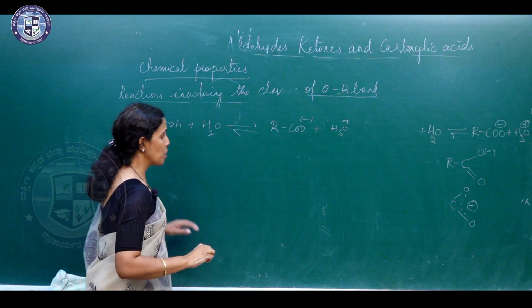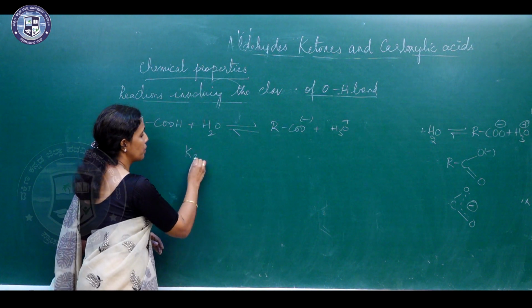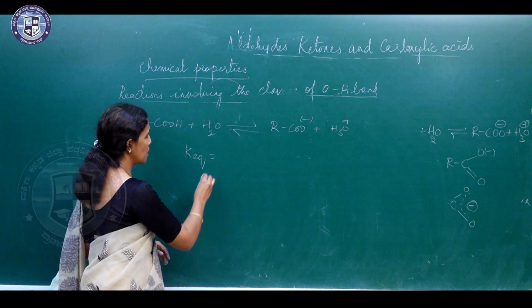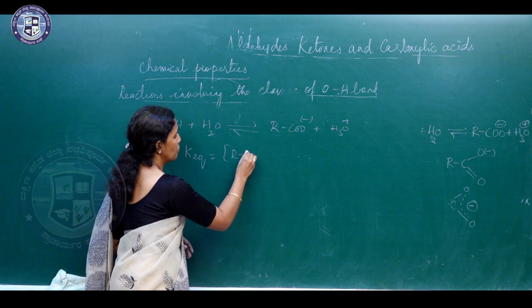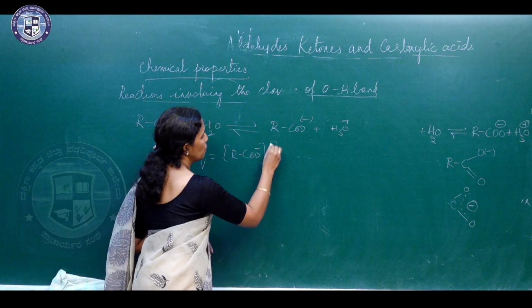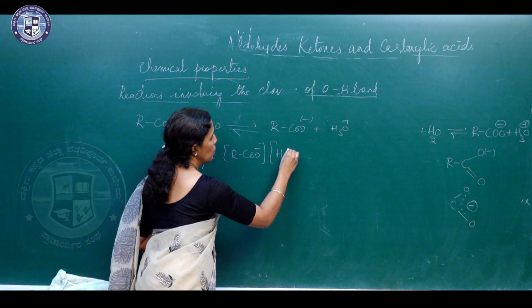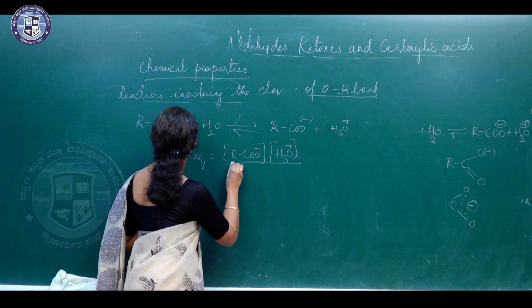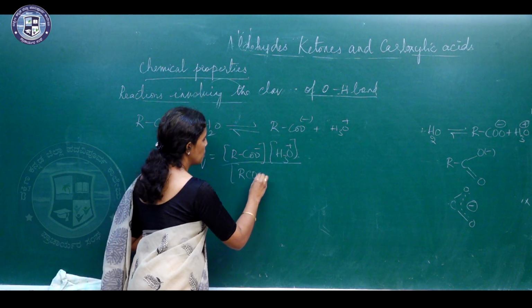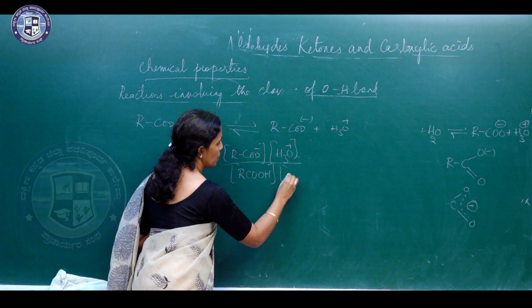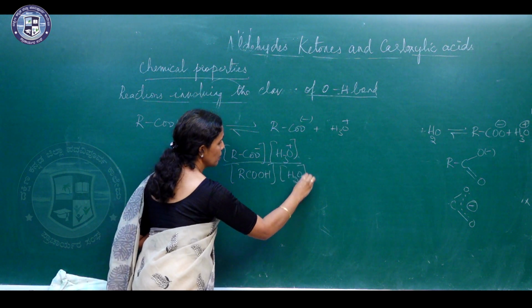So, applying law of mass action, you can write K equilibrium equal to the concentration of RCOO minus into concentration of H3O plus by concentration of RCOOH into concentration of water.